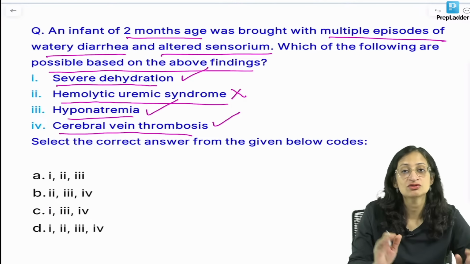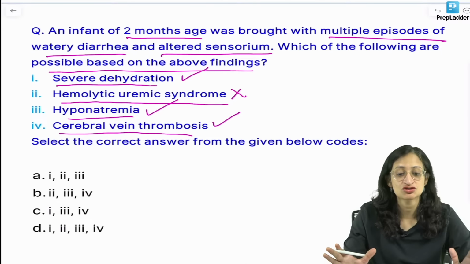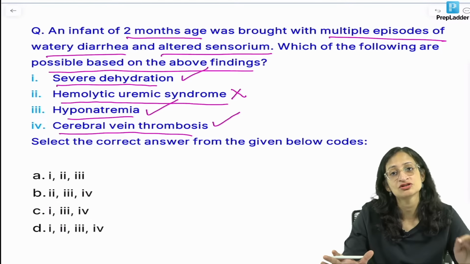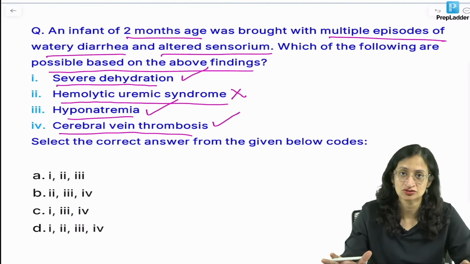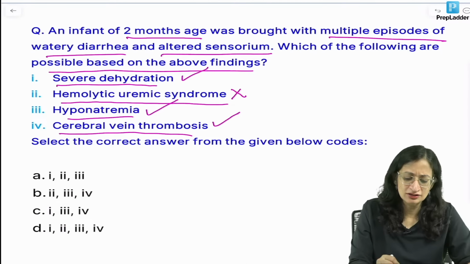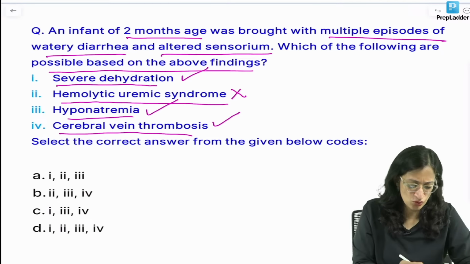Severe dehydration is one of the very important predisposing factors for cerebral venous thrombosis in children, which can present with altered sensorium, seizures, etc. So, the best possibilities are options 1, 3 and 4, which is there in option C.